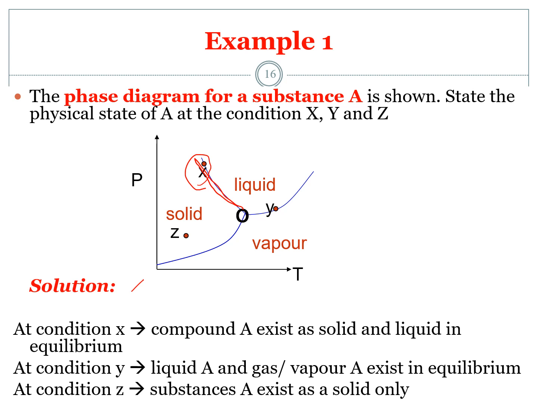At condition Y, it is on the line. So liquid A and gas A exist in equilibrium. And at condition Z, it is in a region, or area. So the substance A exists as a solid only.